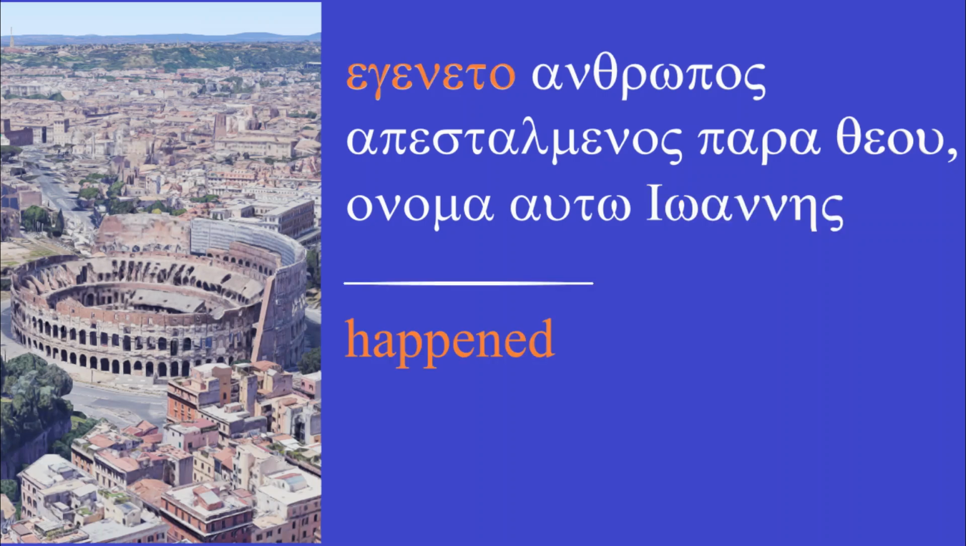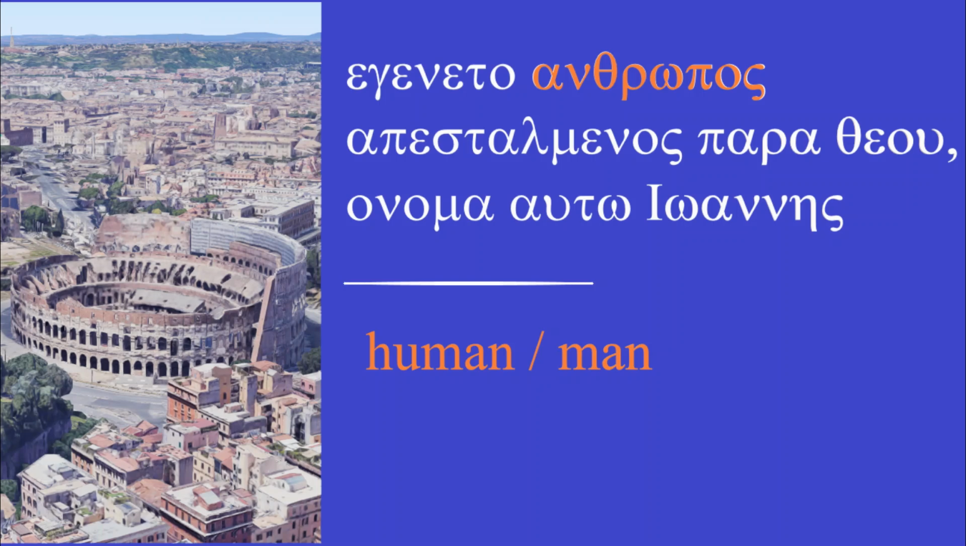Egeneto, happened. Anthropos, human or man. Epistalmenos, being sent out. Para, by. Theou, God. Onoma, name. Auto, by him. Ioannis, John. Now let's put more of an English word order on this sentence.